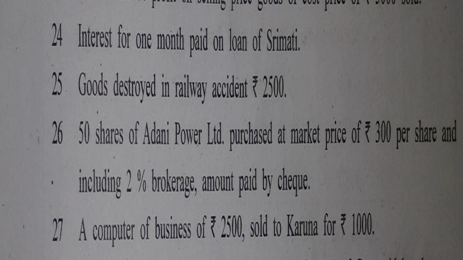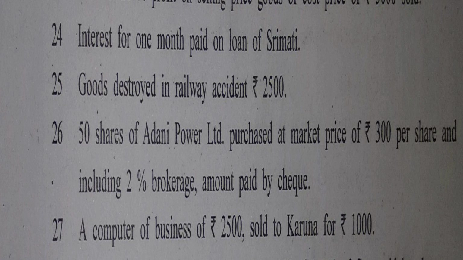In that, on 2nd of August, it says a 10% loan of 30,000 is borrowed from Srimati. And now on 24th of August, interest for 1 month paid on loan of Srimati.